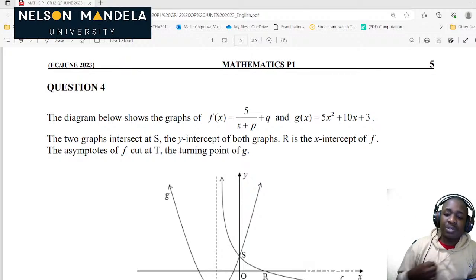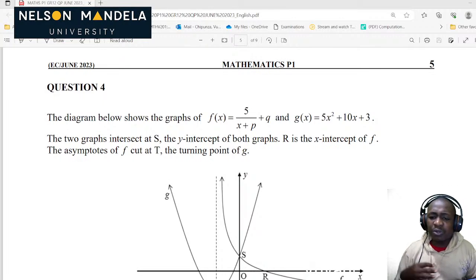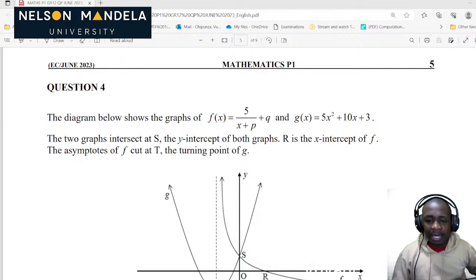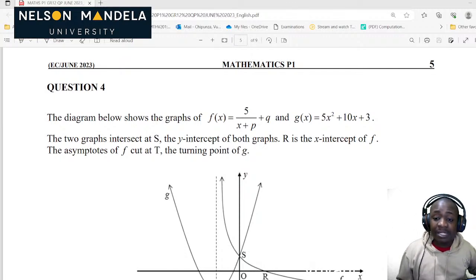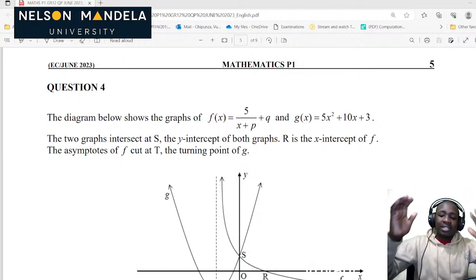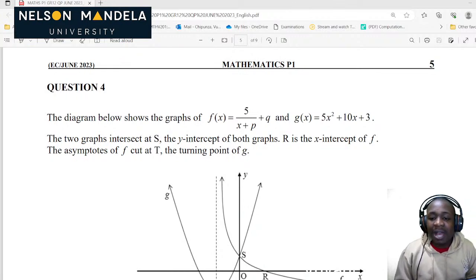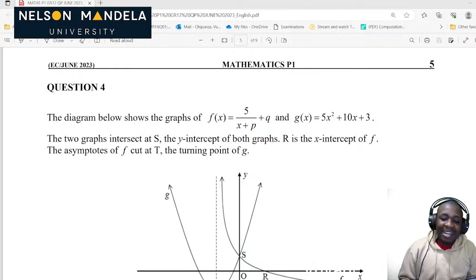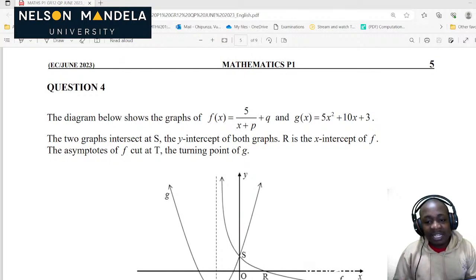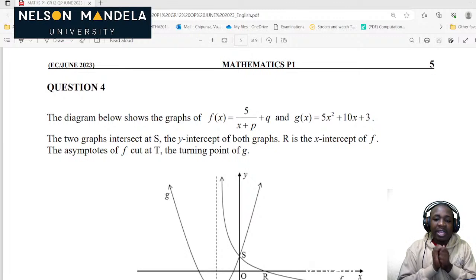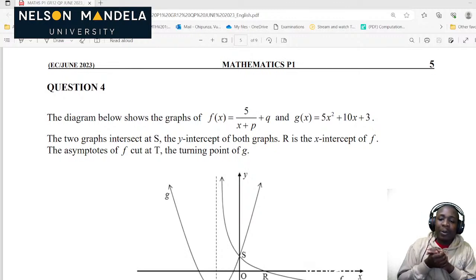In Grade 10 we're introduced to what we call a parabolic function, which is always in standard form, in x-intercept form, or in turning point form. The standard form is y equals ax squared plus bx plus c. The turning point form is y equals a times (x minus p) all squared plus q. The x-intercept form is y equals a times (x minus x1)(x minus x2). Then you should be able to calculate the turning point, of course, x equals negative b over 2a. Those are the things you must remember about a parabolic function.